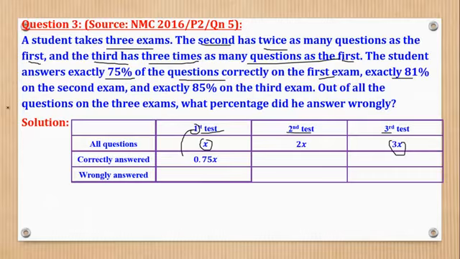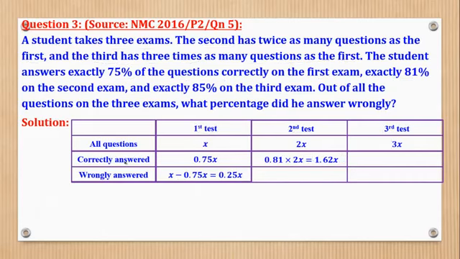Exactly 81% on the second exam. So here, the ones which are correct are 0.81x. The balance will be the total minus the ones which are correct, which gives the ones which are wrong. Then here, they said 0.81 times 2x to get the number of questions which are answered correctly. Then the ones which are answered wrongly will be the balance, 2x minus this.